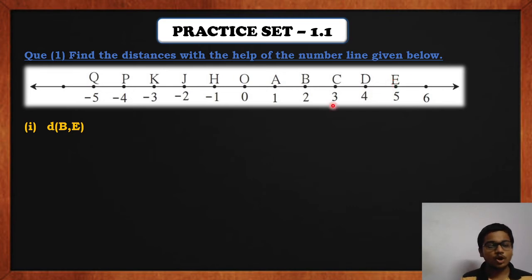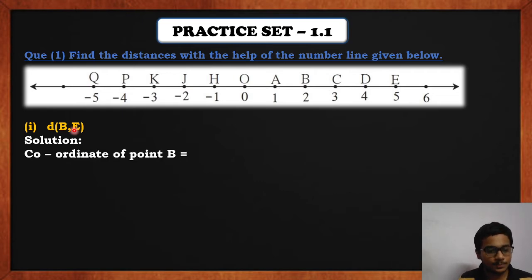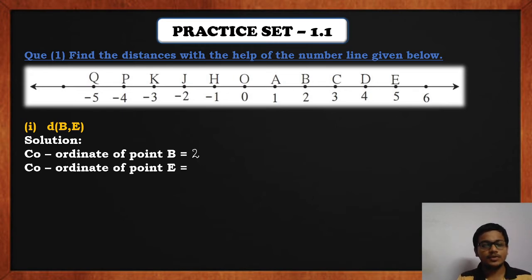Okay. So in order to find out the distance, we basically have to write the coordinates of both the points whose distance is to be calculated. So in the solution, we'll first write the coordinate of point B. Now what is the coordinate value of point B here? B is 2. So we'll write here 2. Next we'll find the coordinate value of E. Coordinate of point E is 5. Now the next step is to compare both of them. Which number is greater than the other? So definitely 5 is greater than 2.